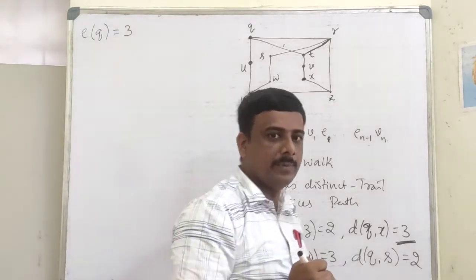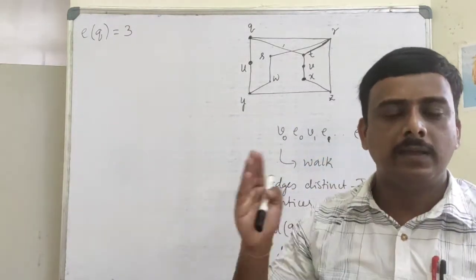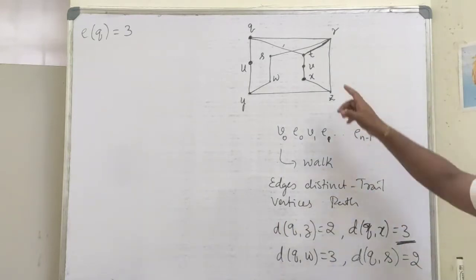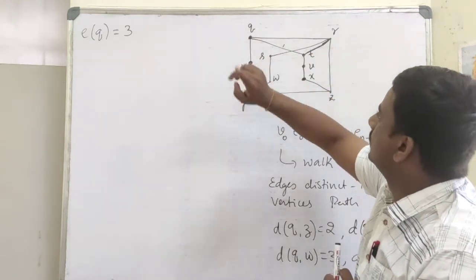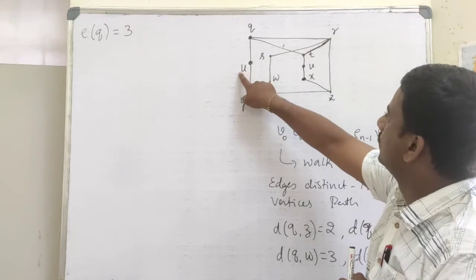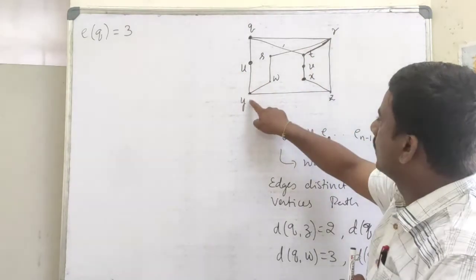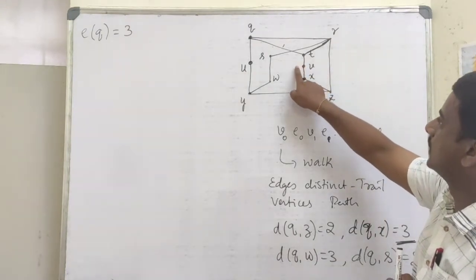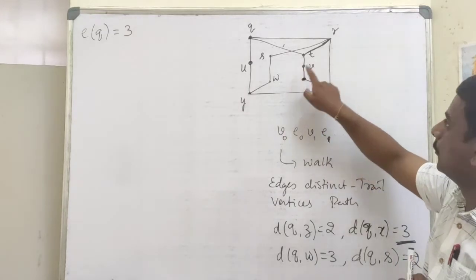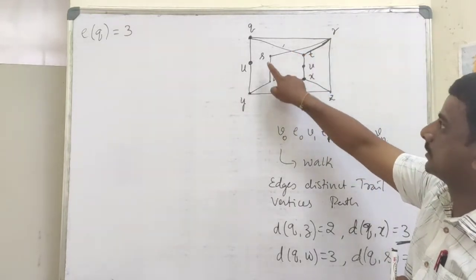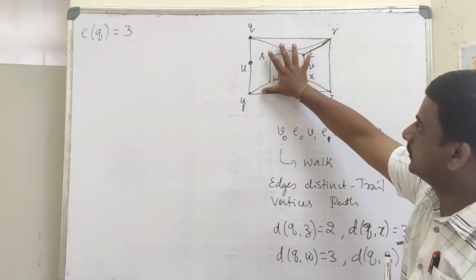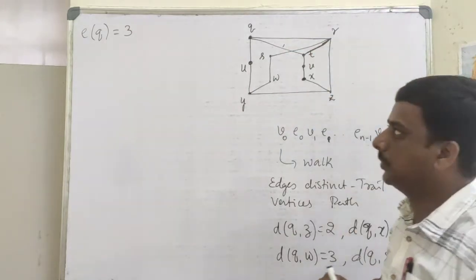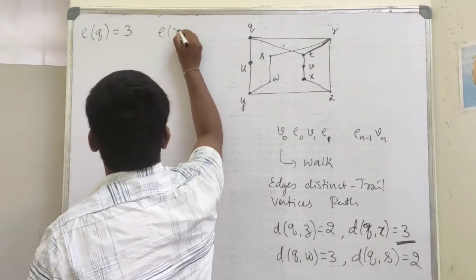By eccentricity we mean the maximum distance of the vertex from any other vertex of the graph. Similarly, you can find eccentricity of R. From Q I have distance 1, Q and U, R and U distance 2, R and Y distance 2, distance 1, distance 1, distance 2, again distance 2. So from any vertex of this graph, again W is distance 2, S is distance 1. From any vertex of this graph, the distance between R and that vertex is at most 2. So eccentricity of R is 2.